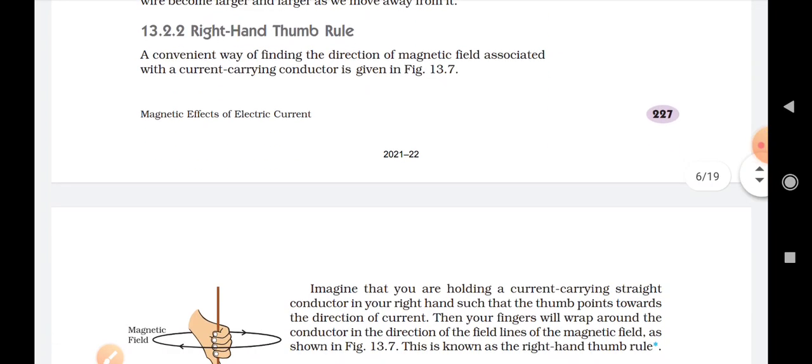Now we are going to study the right hand thumb rule in the next class.